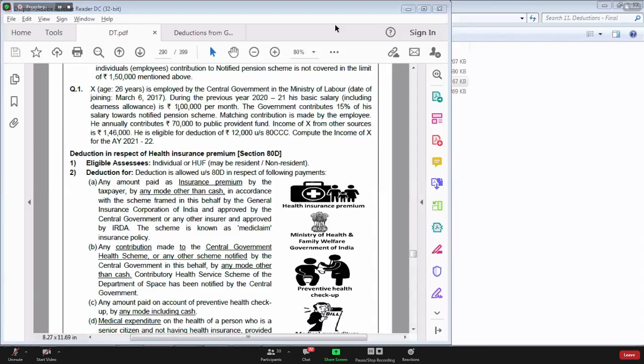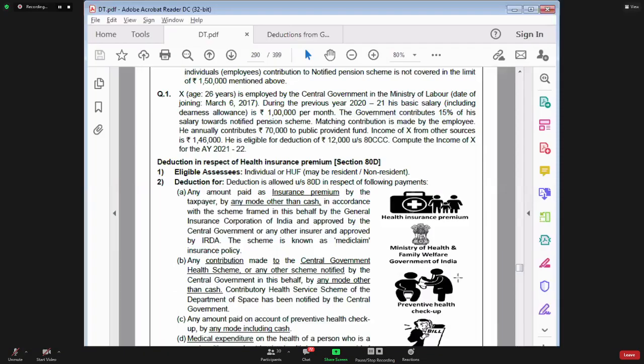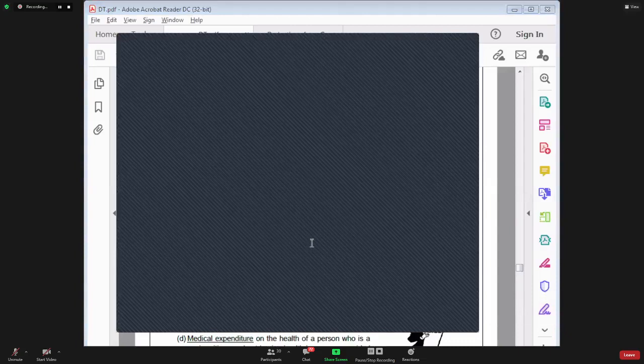From that you can claim standard deduction. What will be the amount of standard deduction? 50,000 rupees, very good. So what will be the amount of income from salary for you? 13,30,000, correct. Now tell me, what is the amount of income from other sources?